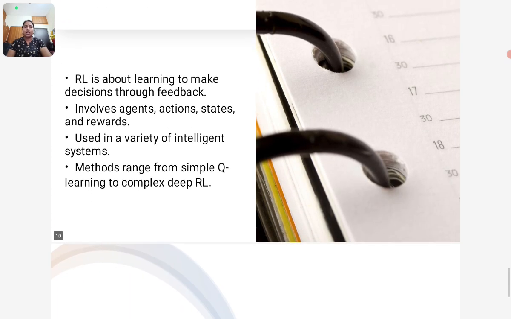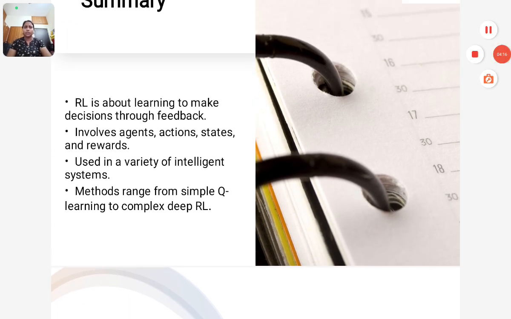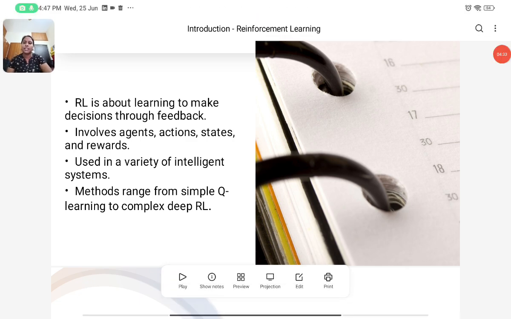The summary of reinforcement learning is about learning to make decisions through feedback. It involves agent, action, states, and rewards. It is used in a variety of intelligent systems, and the methods range from simple Q learning to complex deep reinforcement learning.